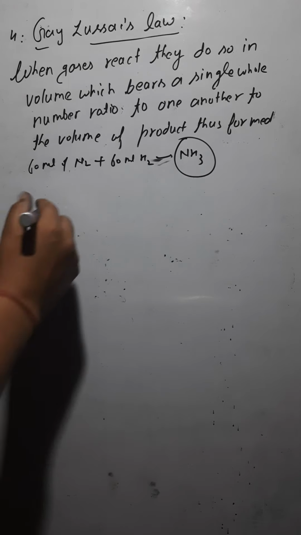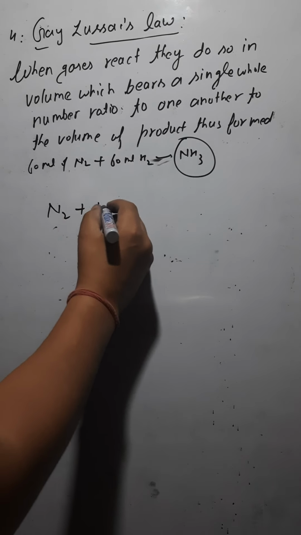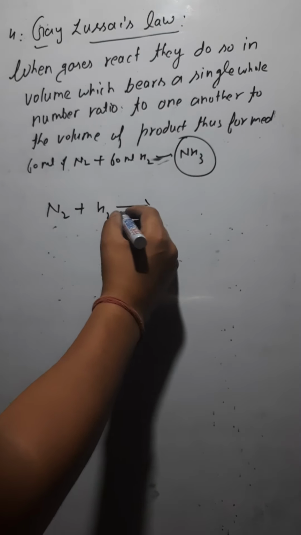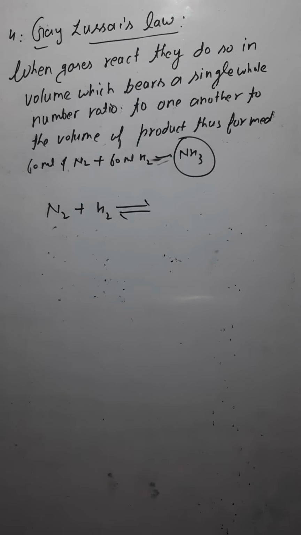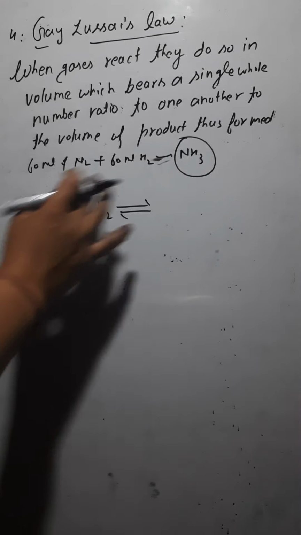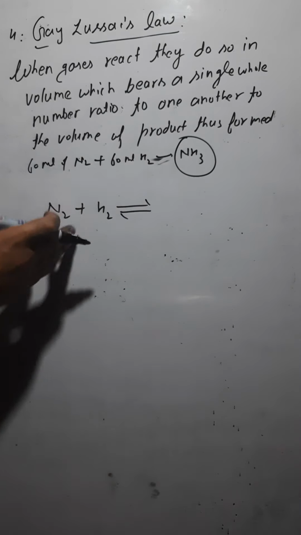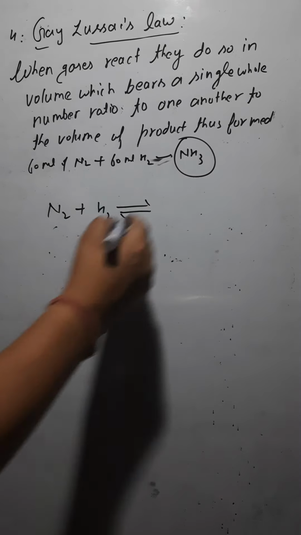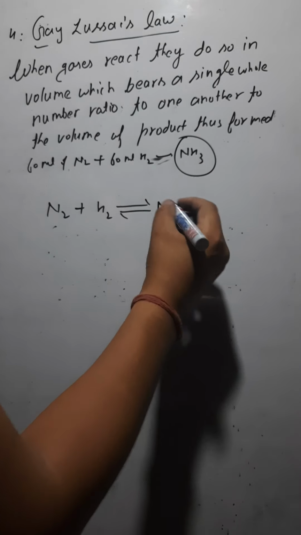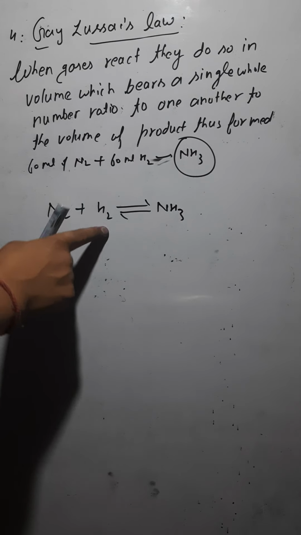So let me write the reaction first. You have nitrogen and you have hydrogen, both of these react. This is reversible also, so that is why I have written the reversible sign here. If these two are forming ammonia, ammonia can also be turned into nitrogen and hydrogen, so it's a reversible reaction. So you are going to have here ammonia. All are gases here.